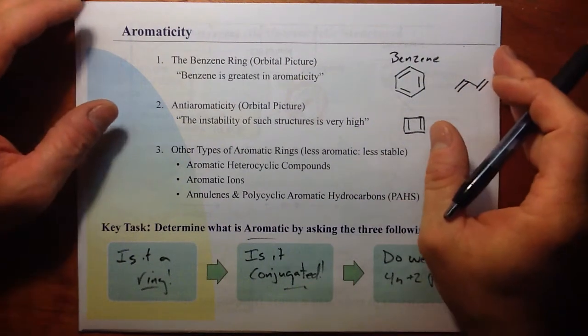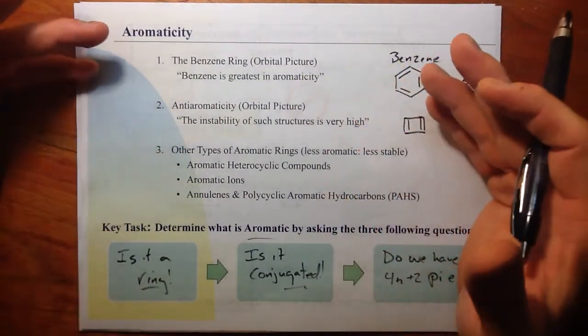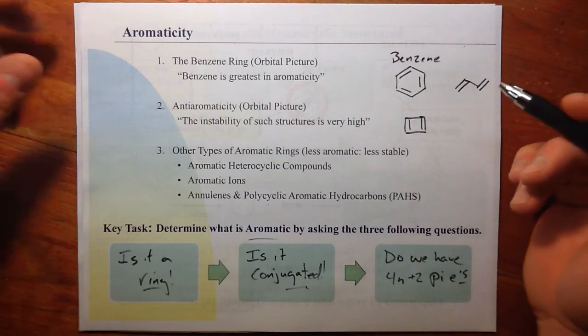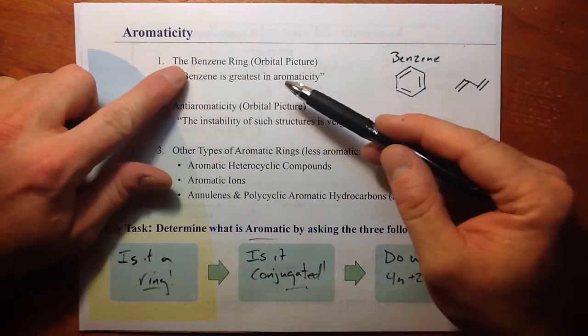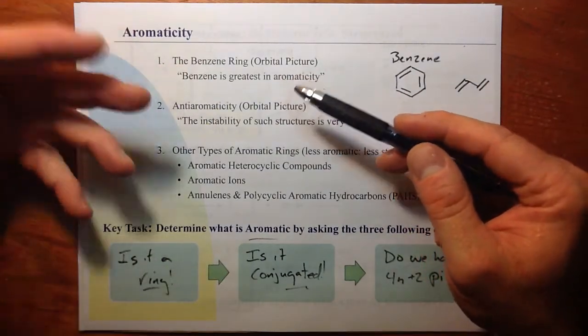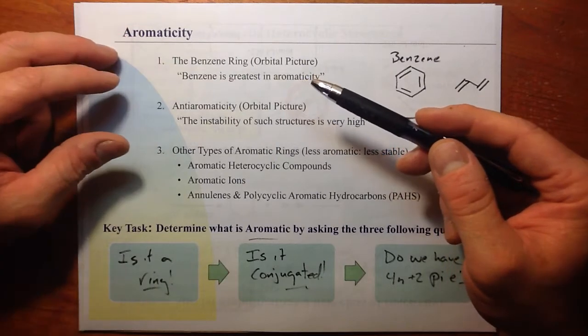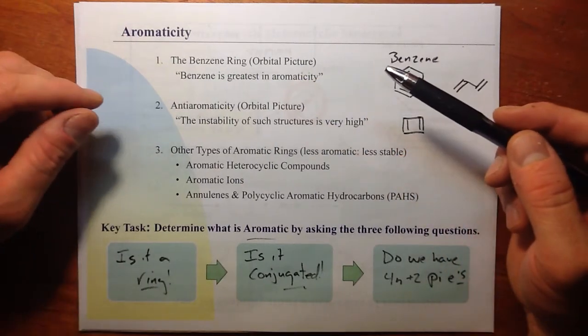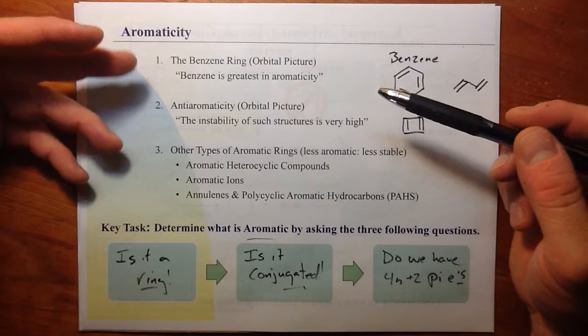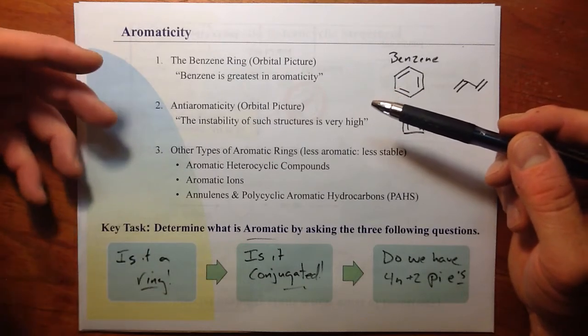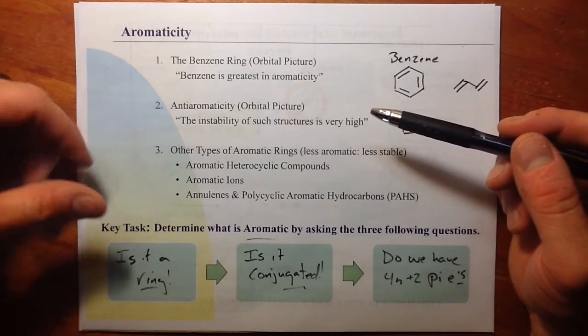Well, in the first video on aromaticity, we looked at what it is, not which molecules have it. We looked at the benzene ring as the prototypical aromatic system, and we said that you had to have three things to be aromatic, and the benzene ring had the greatest stability by aromaticity.